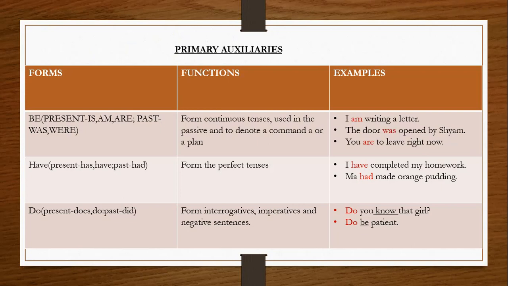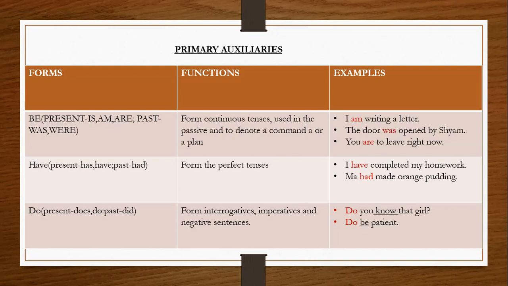Here first we will learn the forms of primary auxiliaries, my dear children, which also function as helping verbs in a sentence. Fine, let's read. The forms of be.